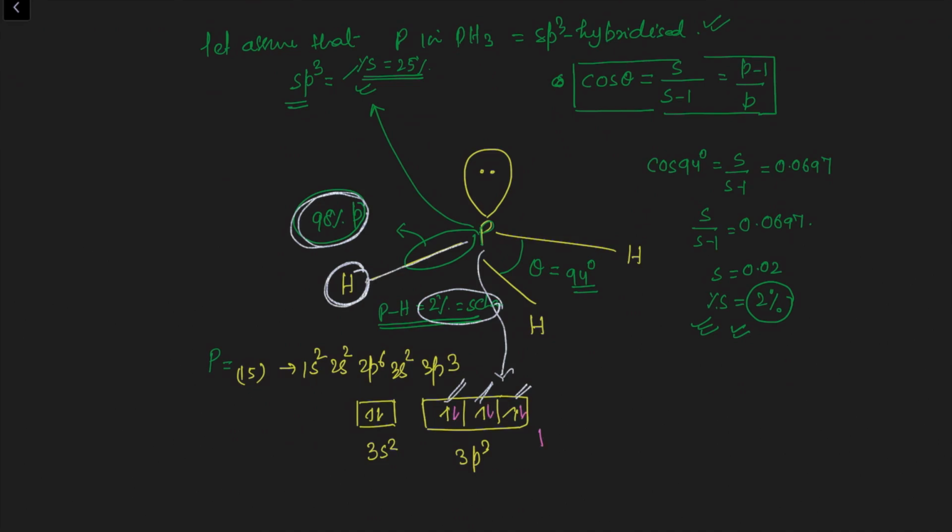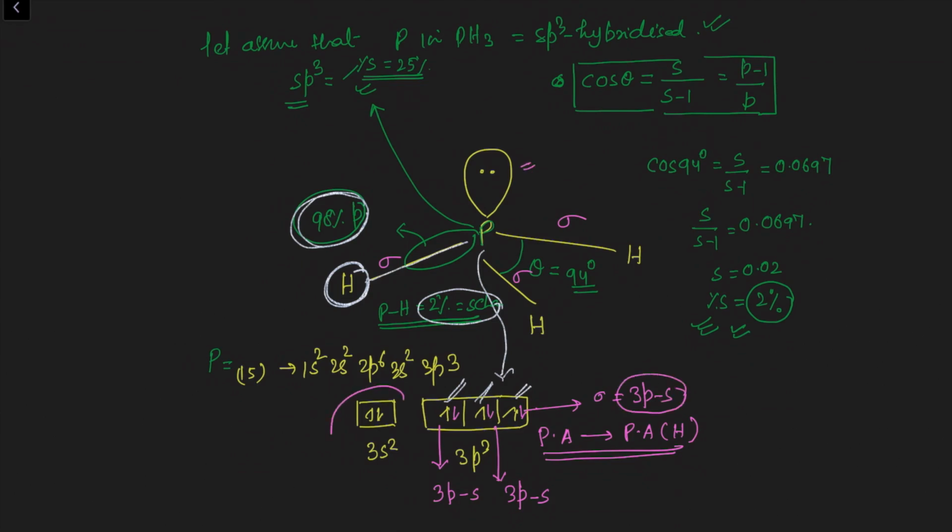So this is a pure atomic orbital going to overlap with the pure atomic orbital of hydrogen, right? So from this discussion it is clear that this sigma bond, this sigma bond, and this sigma bond are each formed by the overlapping of a 3p orbital. What about the lone pair?